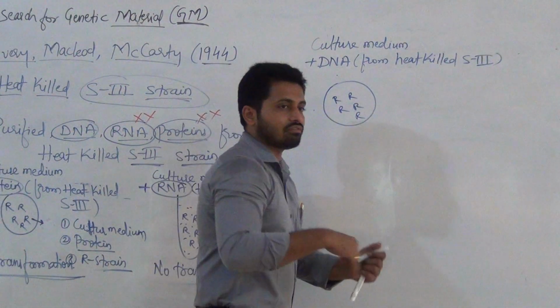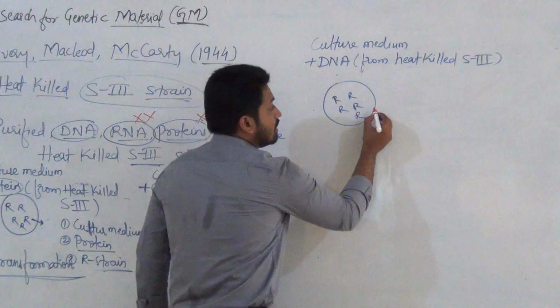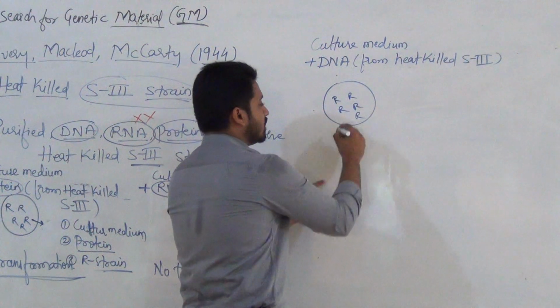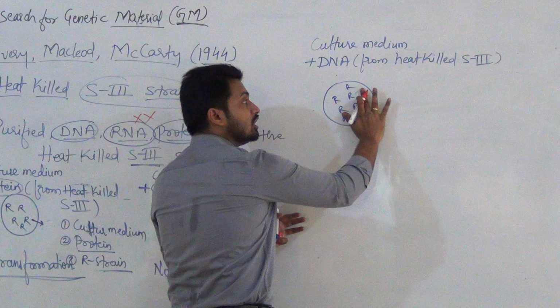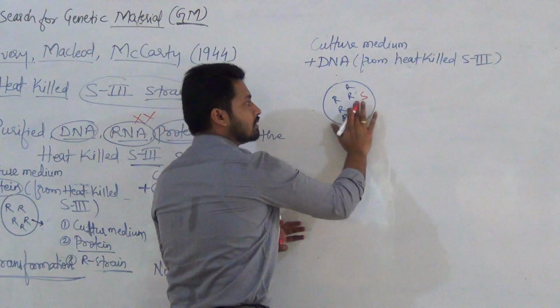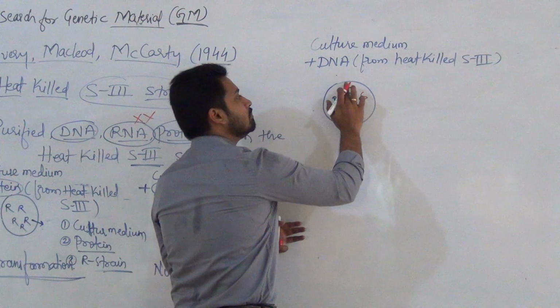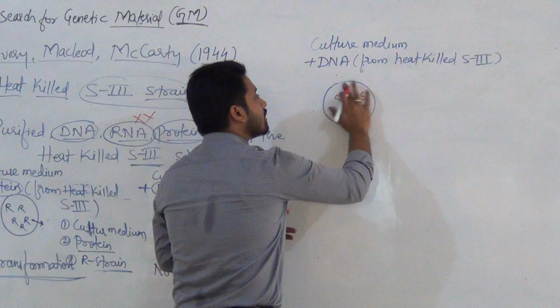Now after a few days, or after the completion of the culture period, we saw here few of these R type were converted or transformed into S type. Most of them transformed into S type like this, and few remained R type.